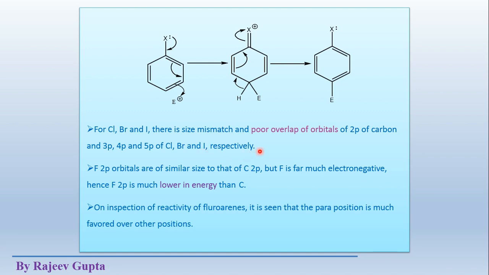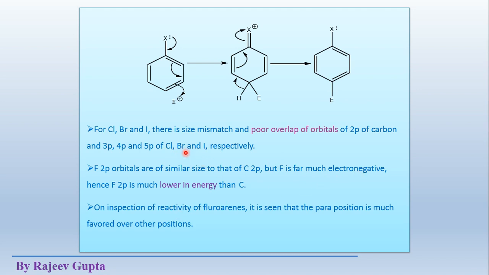But it should be remembered that these halogen derivatives of benzene are less reactive towards aromatic electrophilic substitution reactions compared to benzene. Pure benzene is more reactive towards these substitution reactions, because these are ring deactivators. Chlorine, bromine, iodine, fluorine, all are ring deactivators because of their high electronegativity.